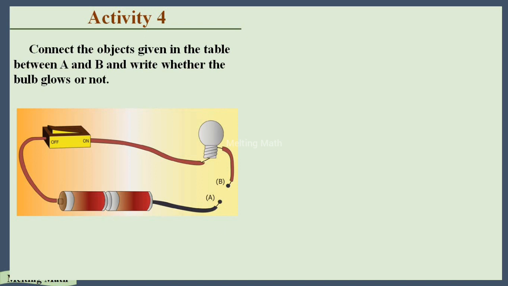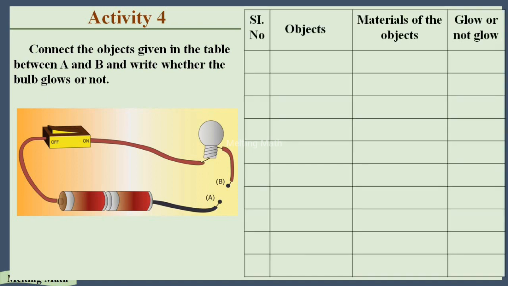In the disconnected region we have to place the given objects. If the bulb glows, that is a conductor that conducts electrons. If the bulb does not glow, it's not a conductor, it's an insulator, and the electrons will not flow. Let's fill this table.